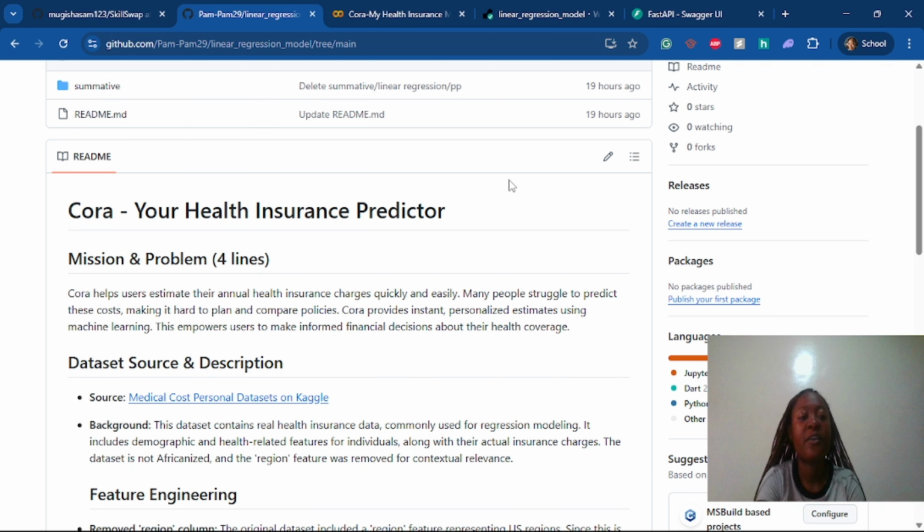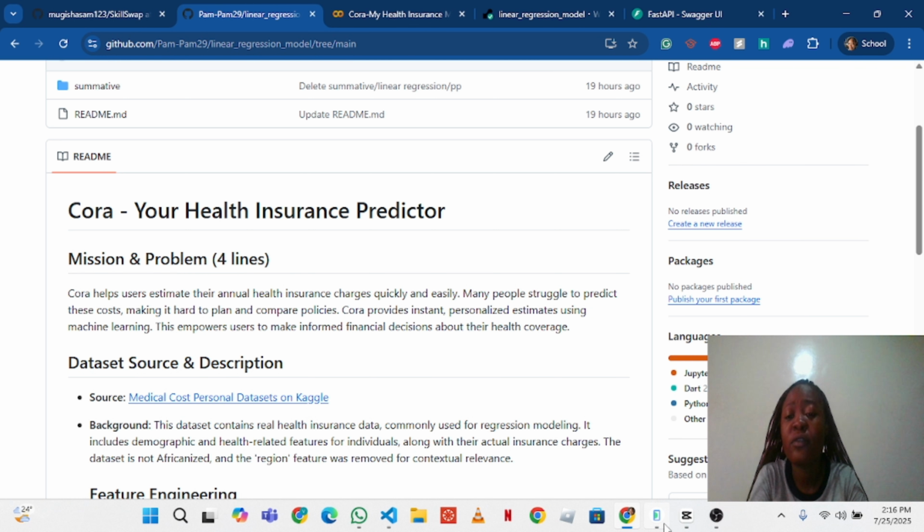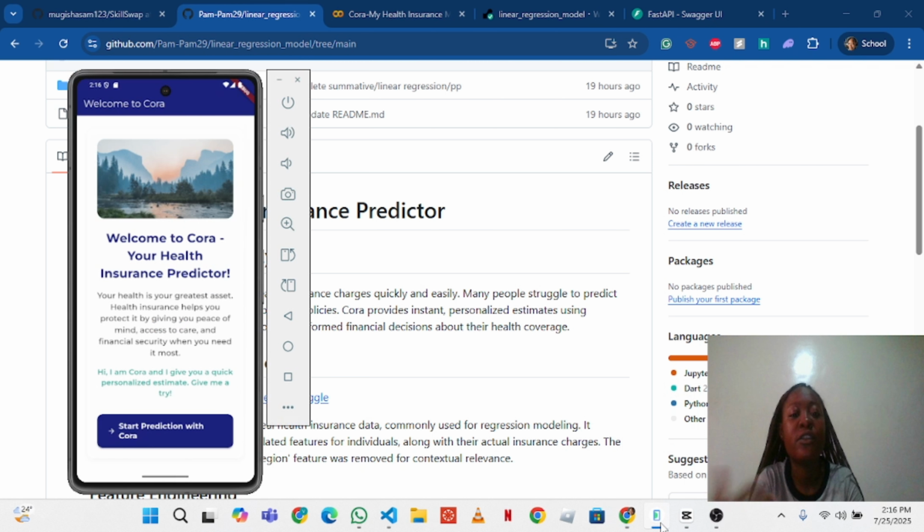Basically, the reason why I created this app is because some people struggle to predict or to talk about their annual health insurance costs, making it hard for them to plan ahead and compare different insurance premiums and policies. So what Cora does is it gives you an estimate of the amount of money you're supposed to pay, so you can use that to choose the best health insurance premium or the best health insurance company for you. Right. So this is how it works.